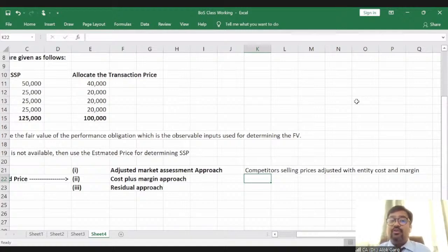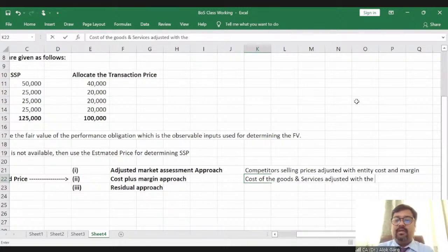Have you got it? So cost plus margin approach means the cost of the goods and services adjusted with the expected margin. Like in this example, 500 is my cost and my expected margin is 15%, so my standalone selling price as per the cost plus margin approach is 575, right? What is the residual approach?